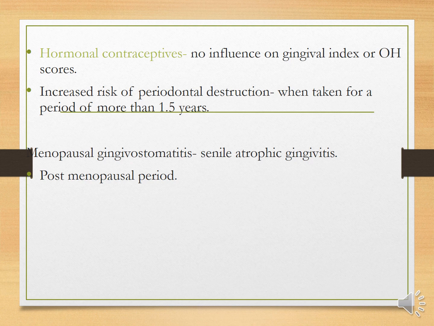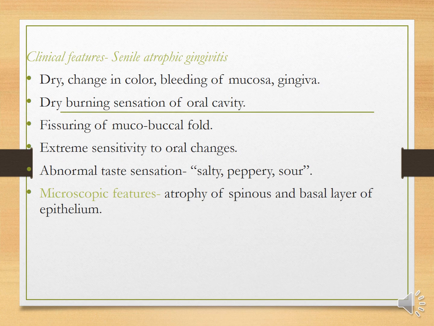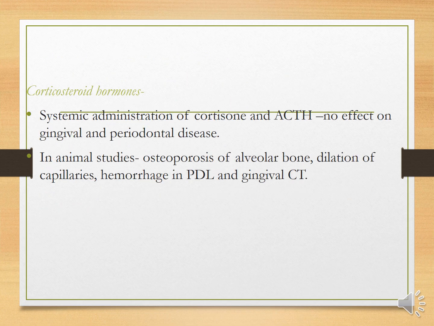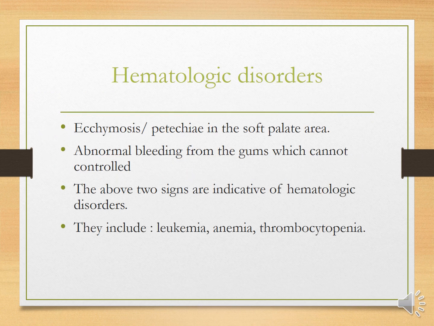Menopausal gingivostomatitis is also called senile atrophic gingivitis, which occurs in the post-menopausal period. It is characterized by dryness, change in color, bleeding of the mucosa and gingiva, dry burning sensation of the oral cavity, fissuring of the mucobuccal fold, extreme sensitivity to oral changes, and abnormal taste sensation: salty, peppery, sour. Atrophy of the spinous and basal layer of the epithelium is seen microscopically. The corticosteroid hormones have no effect on gingival and periodontal disease.